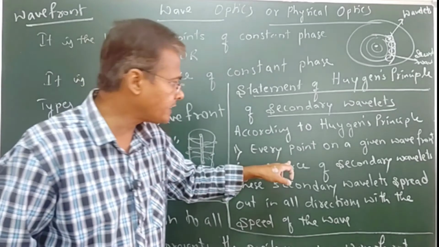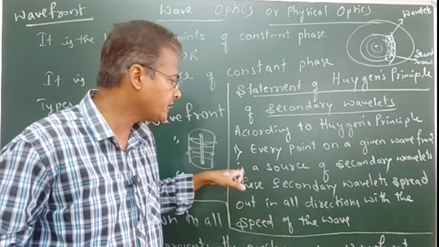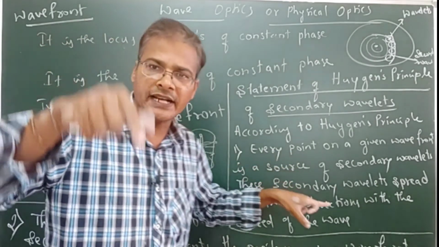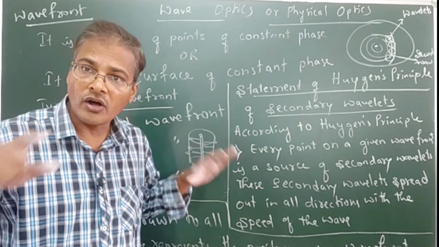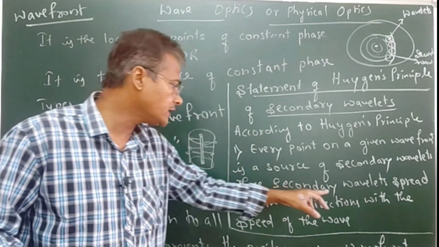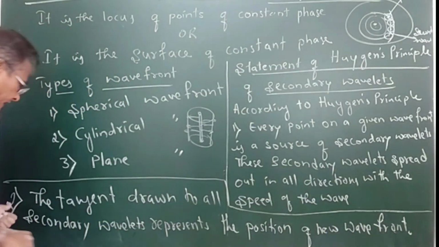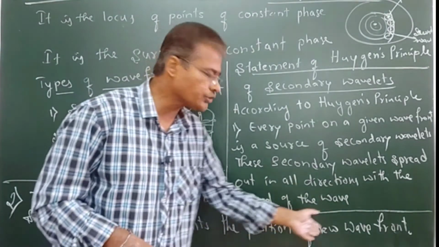Every point on a given wavefront is a source of secondary wavelets. These secondary wavelets spread out in all the directions with the speed of the wave. Second, the tangent drawn to all secondary wavelets represents the position of new wavefront.